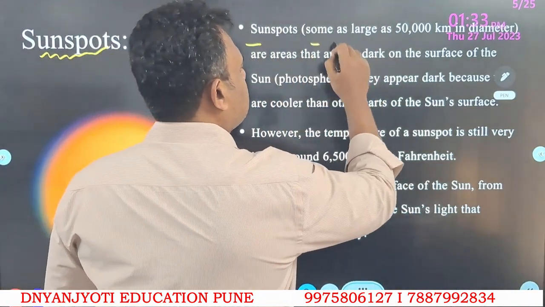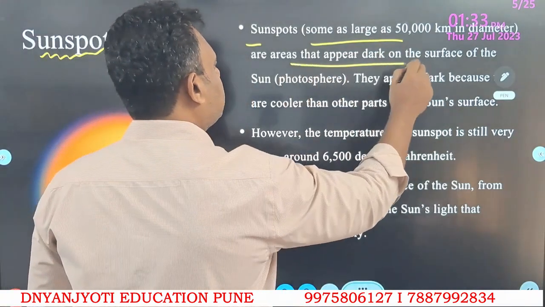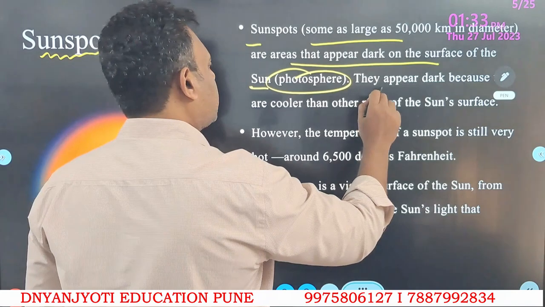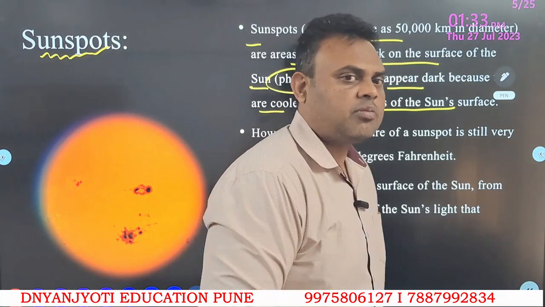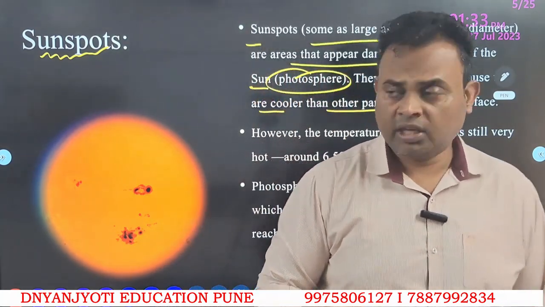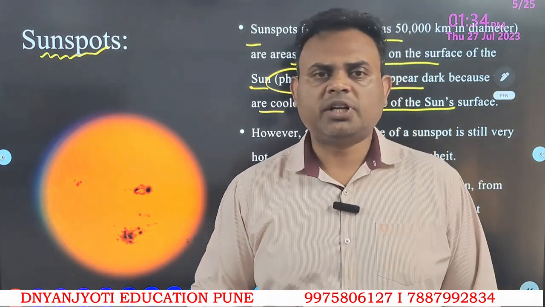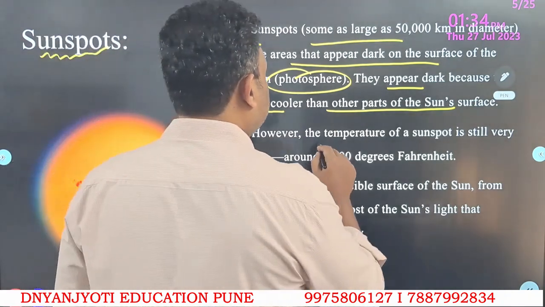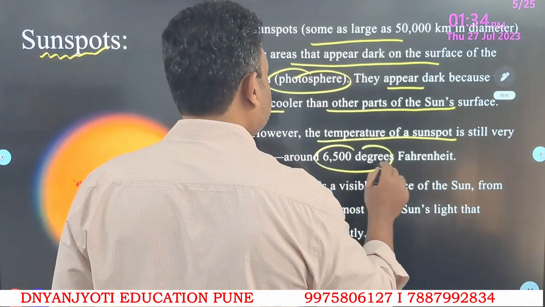Sunspots, some as large as 50,000 km in diameter, are areas that appear dark on the surface of the sun, and the surface is called the photosphere. They appear dark because they are cooler than the other parts of the sun. Cooler means the temperature is relatively low. Okay, this will have a very high temperature. Of course, we cannot actually go and touch those parts, but we need to understand that their temperature is relatively lower compared to the other parts. However, the temperature of a sunspot is still hot, around 6005 degrees Fahrenheit.